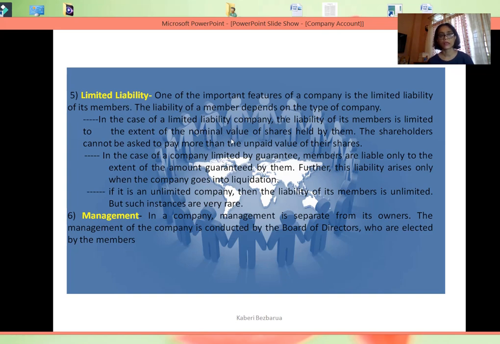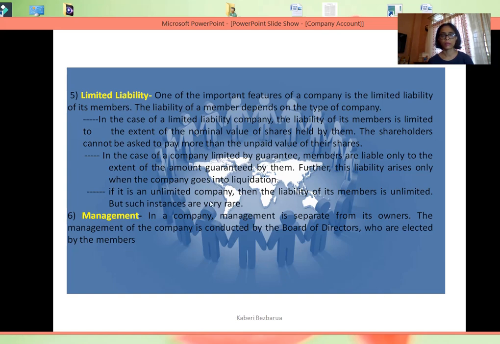But there can be other exceptions, that over and above the shares, a shareholder or member of a company can guarantee that in case of winding up, which only happens when the company is closed out, or there is need of funds, the person guarantees the company a certain amount of money over and above the share capital. So those companies are known as company limited by guarantee. That is, the members, in case of winding up, provide a certain additional amount.